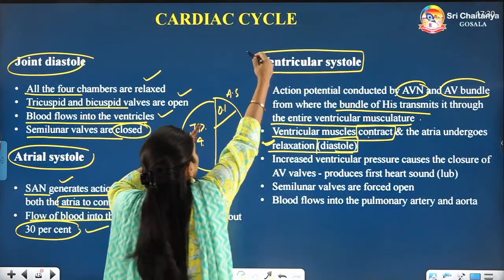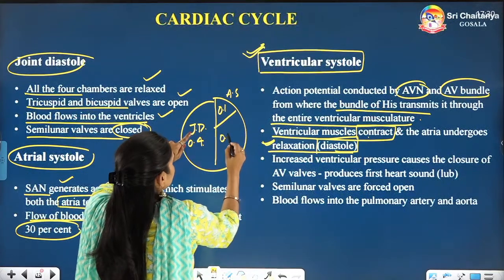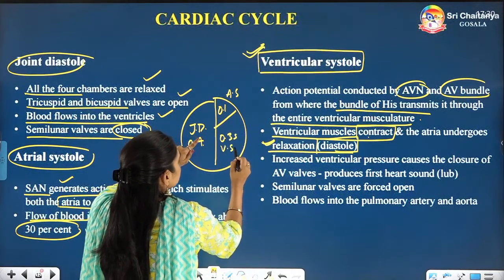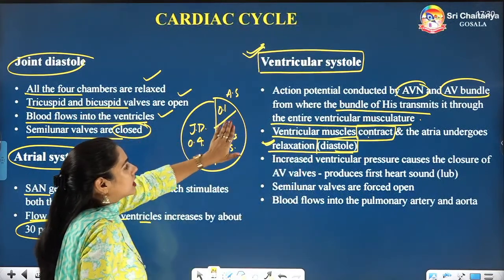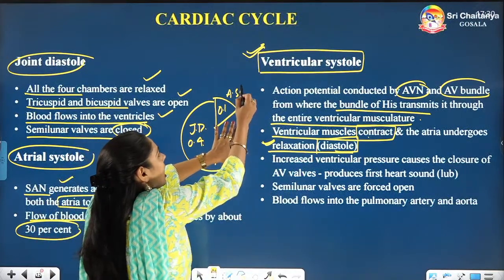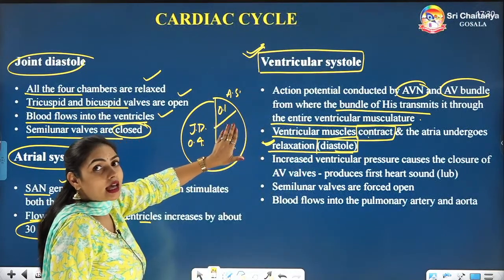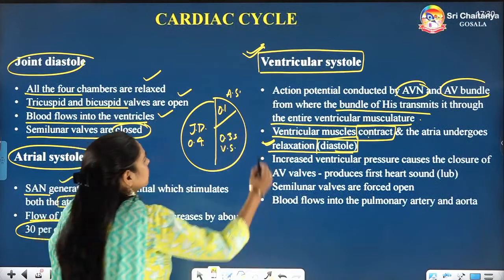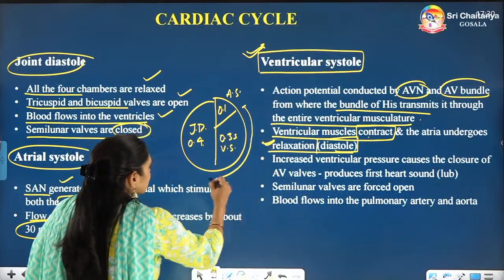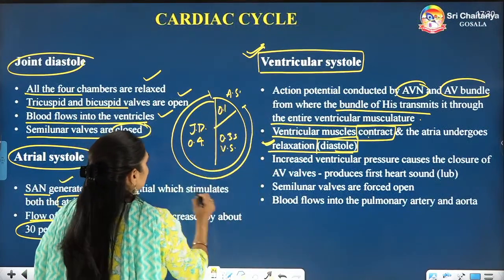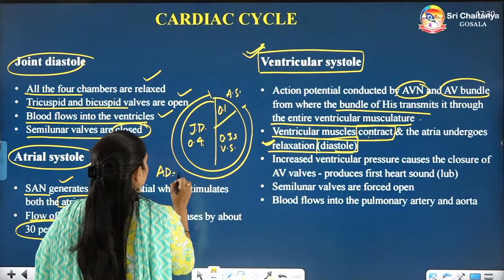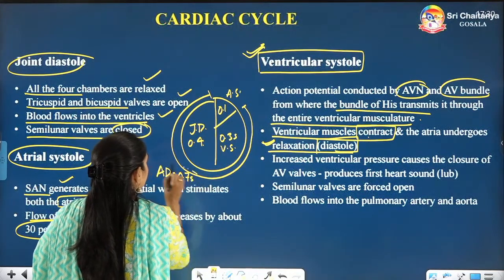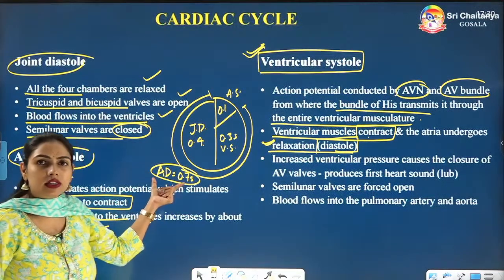So when we talk about the 0.3 second ventricular systole, during this time atria are relaxing. So if they ask you the total duration of atrial diastole, it is going to be 0.7 second. Are you understanding?